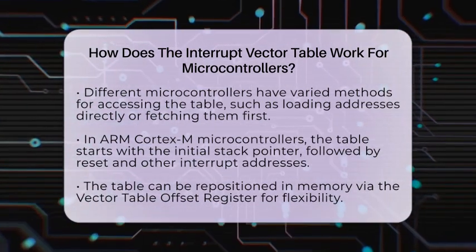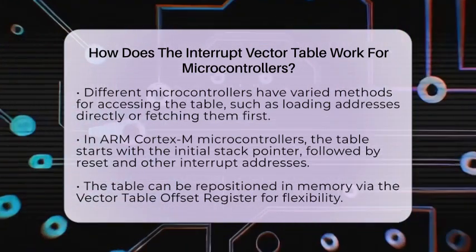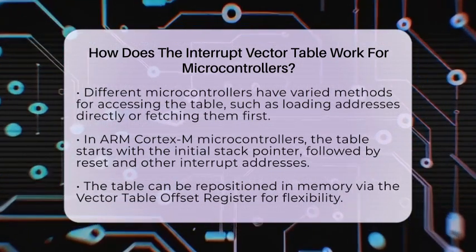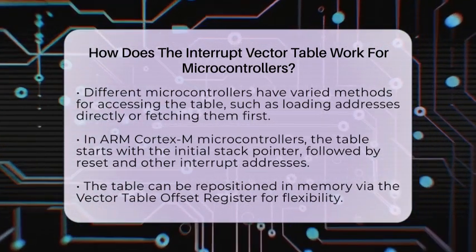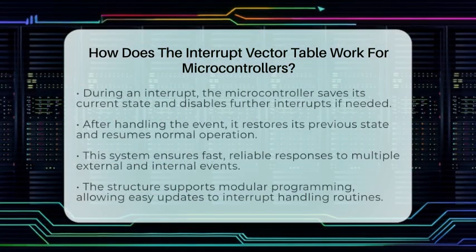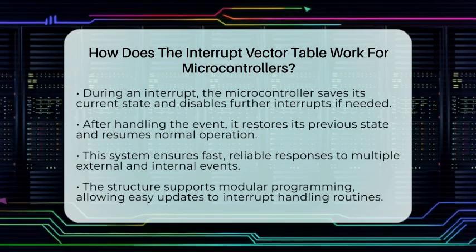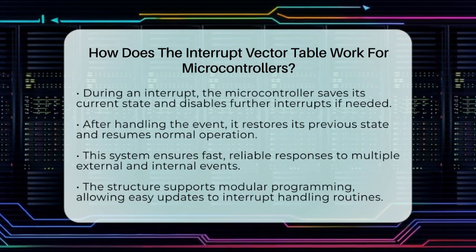When an interrupt occurs, the microcontroller first saves its current state, like the program counter and status registers. It then disables further interrupts if necessary to prevent conflicts. Next, it jumps to the address in the vector table that corresponds to the event. After the interrupt service routine finishes, the microcontroller restores its previous state and continues executing where it left off.